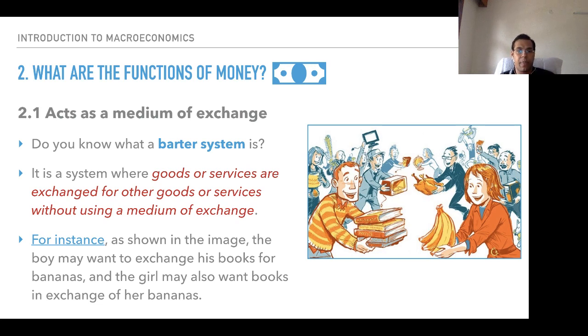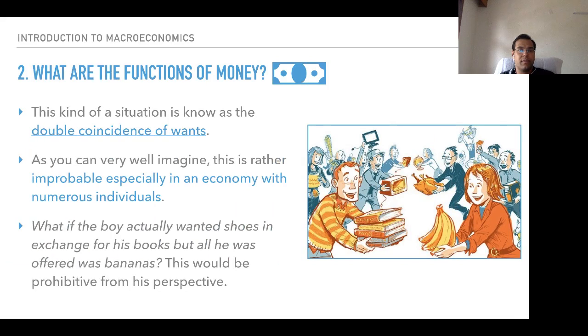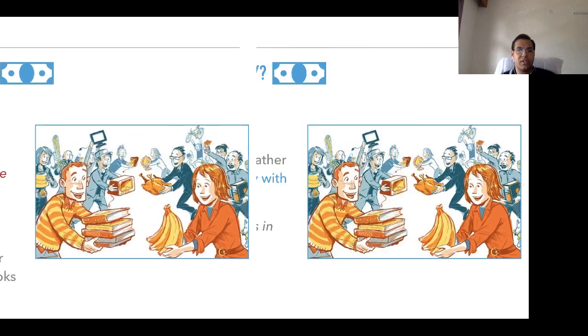Within the medium of exchange, there is the double coincidence of wants. When we talk about the barter system, this is its disadvantage: whatever I am willing to give, the other person must be willing to accept, and whatever I want, the other person must have. That is the double coincidence of wants, right?